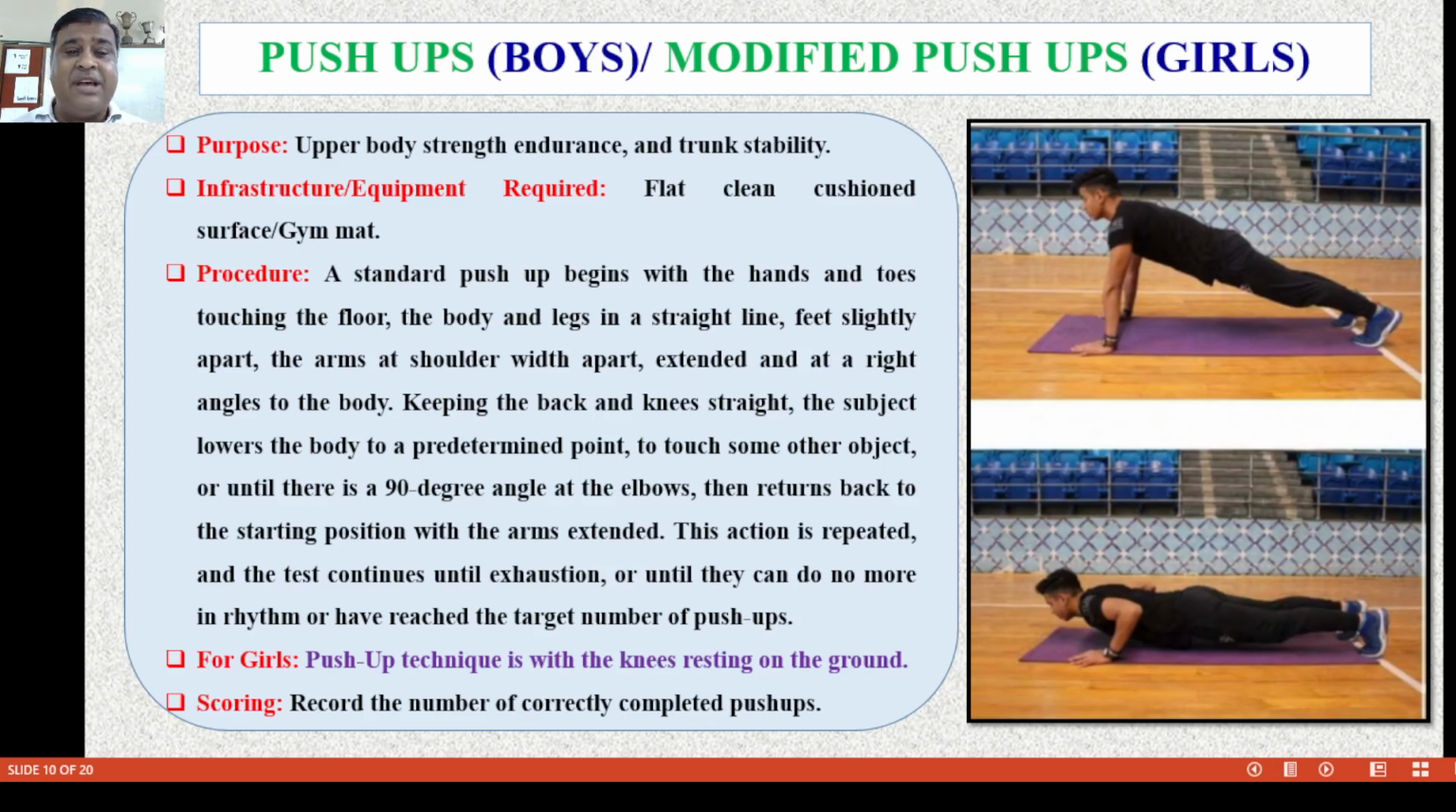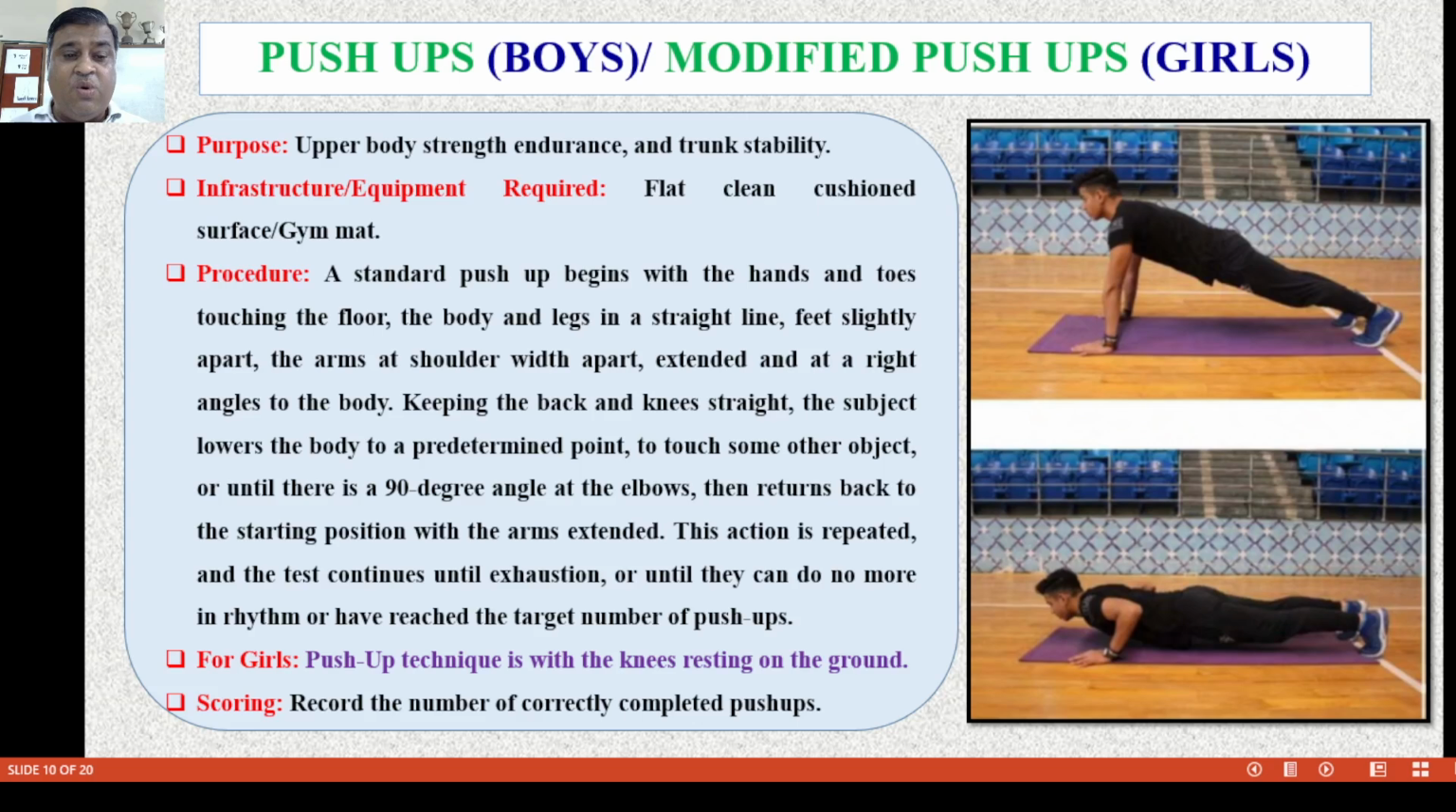Now next is the push-up for boys and the modified push-up for girls. What is the purpose? Upper body strength, endurance and trunk flexibility. What infrastructure or equipment is required? A flat clean surface and gym mats are required. The procedure is a standard push-up beginning with the hands and toes touching the floor. The body and legs are in a straight line. Feet are slightly apart. The arms are shoulder width apart, extended and at a right angle to the body, keeping the back and knees straight.